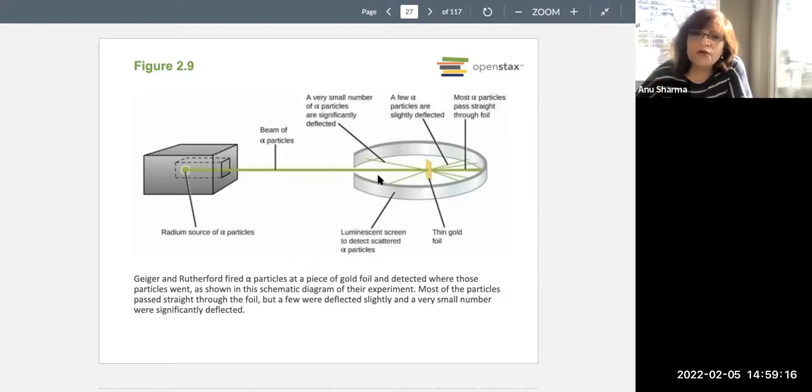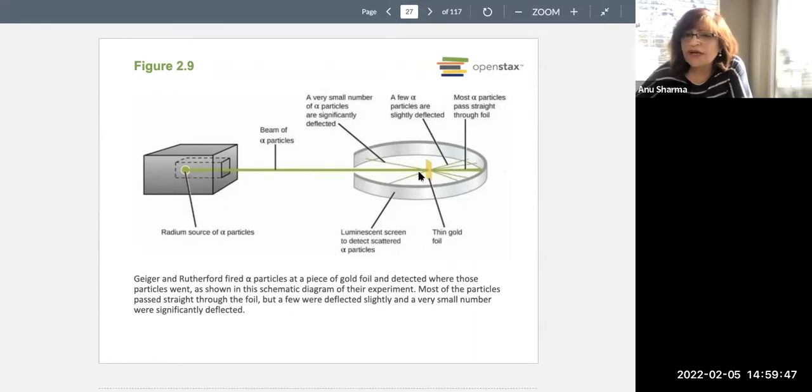And of course, this is a gold foil, it's still a solid. But a few of the alpha particles, when they hit the gold foil, got deflected, slightly, at certain angles. Some of them got deflected at a much larger angle, so in other words, they didn't even pass through.